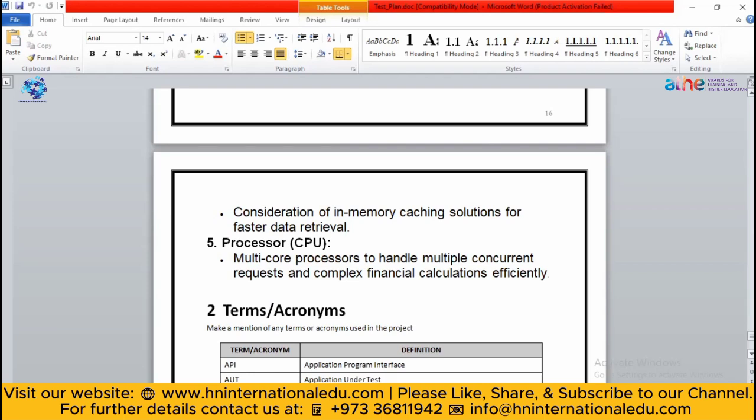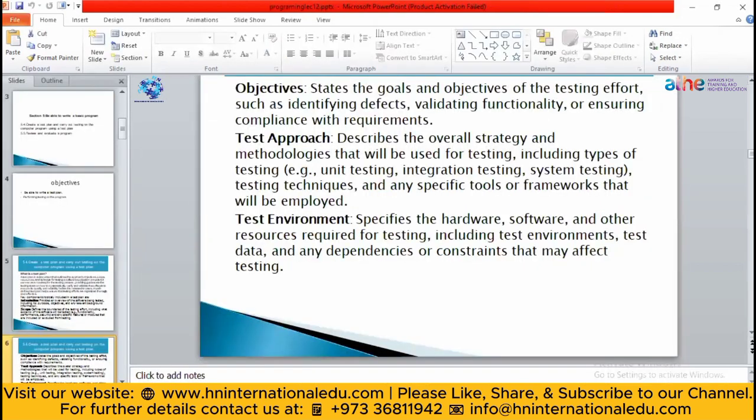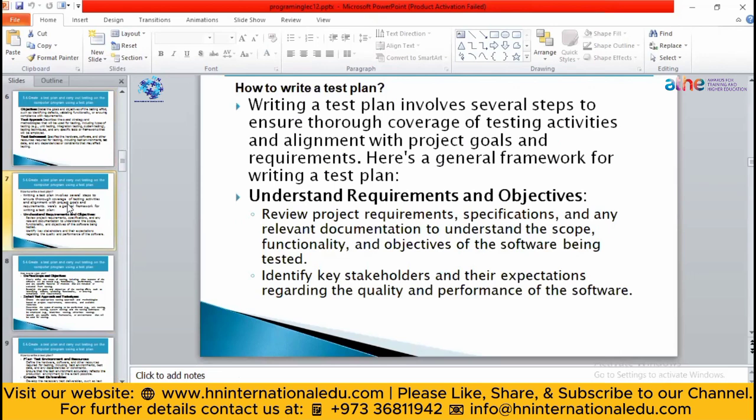So in this way, you have to also check whether the client's processor will launch my application or not. This is the methodology part or test environment part, where you will write what kind of hardware, software or other resources you are going to test. Those are the main basic approaches that you will write while creating a test plan for your application. Now we have seen what a test plan is, and we have seen a working example of that test plan.